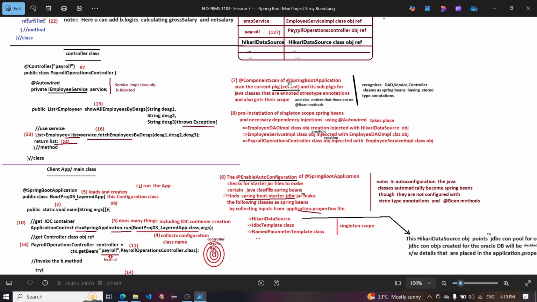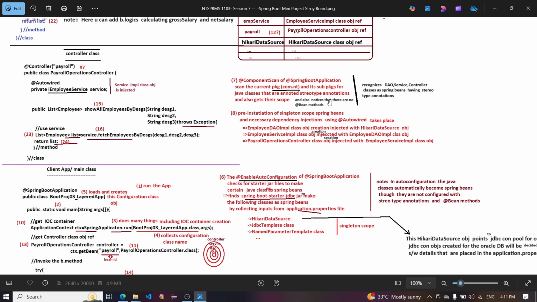7, component scan of the Spring Boot application: scan the current package com.nt and its sub packages for Java classes annotated with stereotype annotations, and also get their scope.